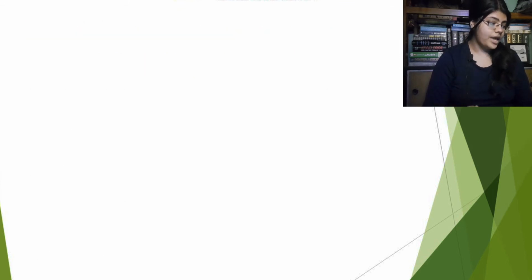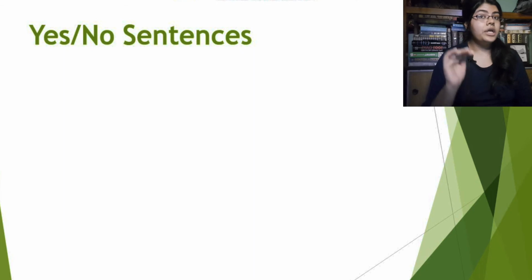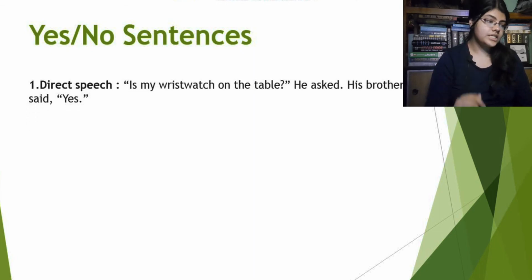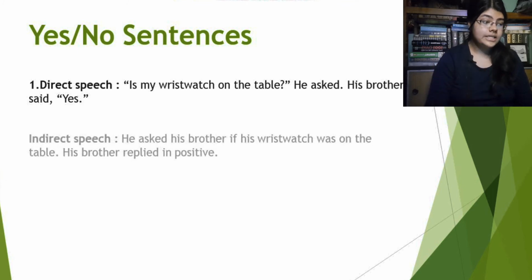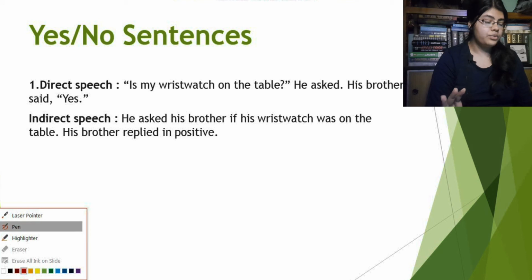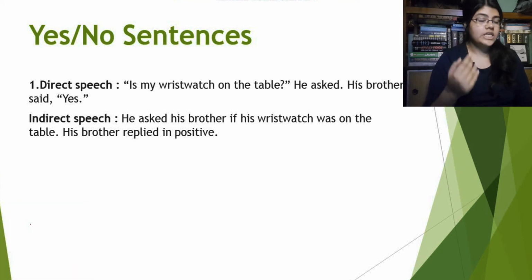Now the thing that we have to learn is yes/no sentences. What happens? First example, direct speech. Is my wristwatch on the table? He asked. His brother said yes. In the indirect speech it will be, he asked his brother if his wristwatch was on the table, full stop. His brother replied in positive. So this is one pattern that we used in yes/no sentences.